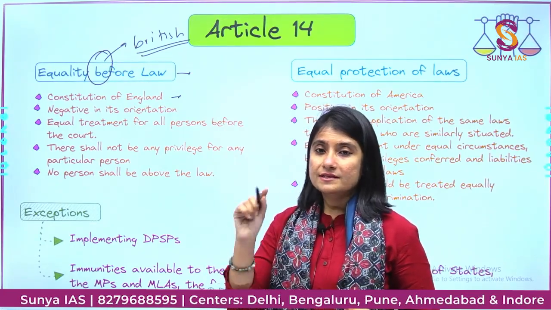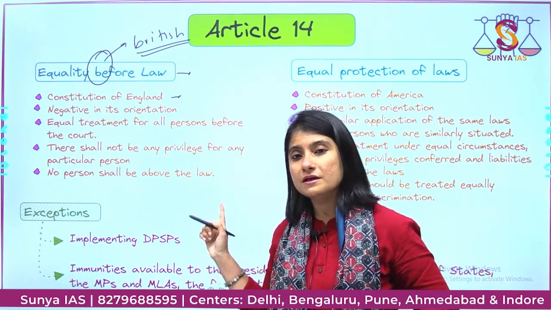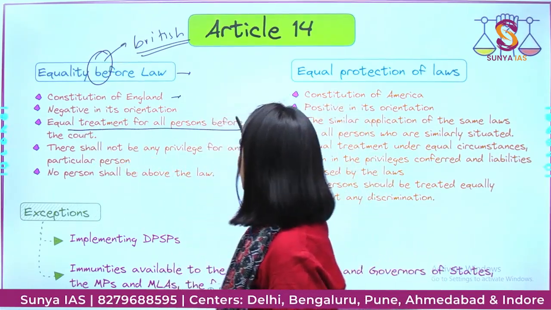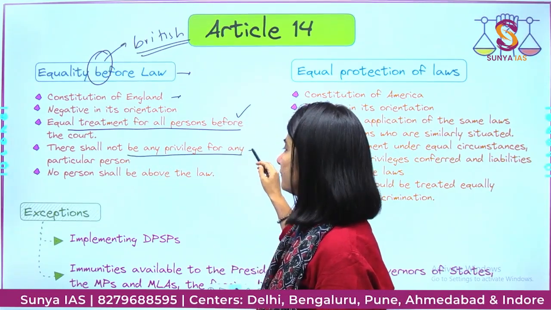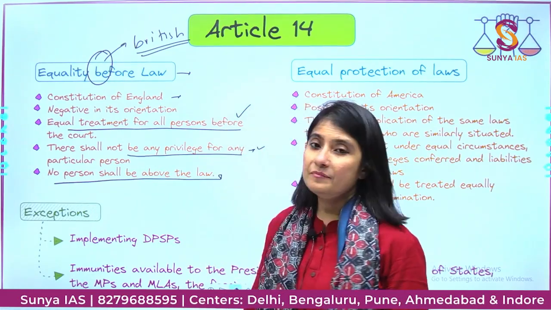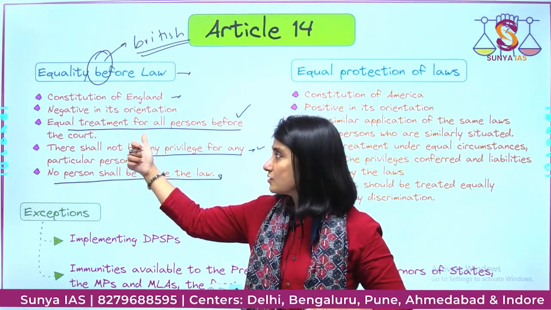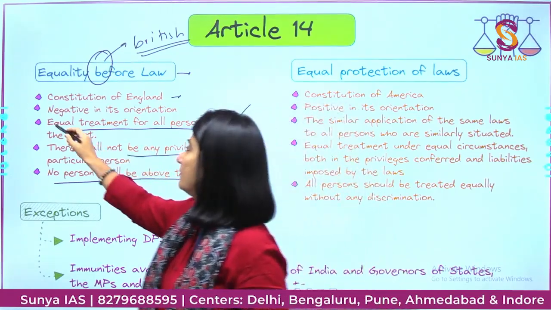Even citizens and non-citizens will be considered equal, because this is applicable to both. Equal treatment for all persons, and there shall not be any privilege for any particular person, and no person shall be above the law. Very simple. So this concept puts everyone on the same pedestal.